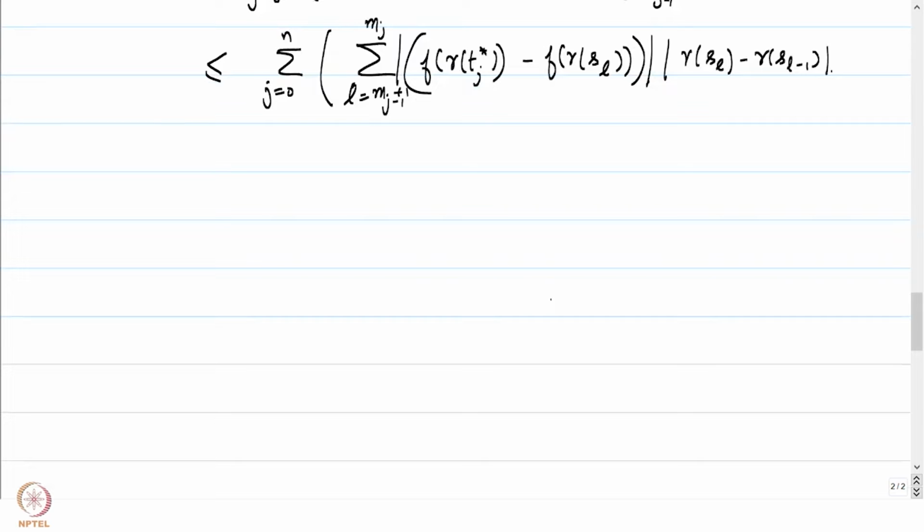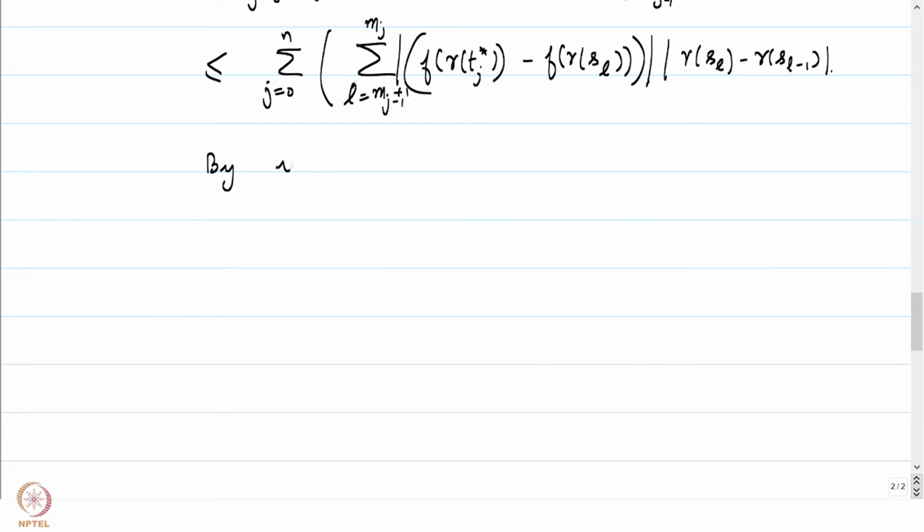Okay, now we are in good shape because f composed with gamma is a continuous map which is defined on a compact interval [a,b]. And what do we know about continuous functions defined on compact intervals in R? They will be uniformly continuous.